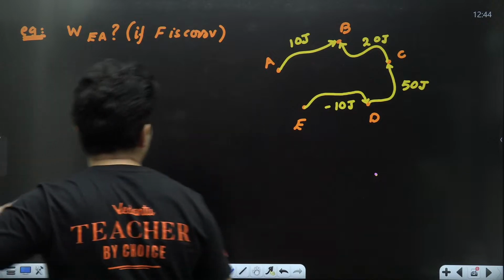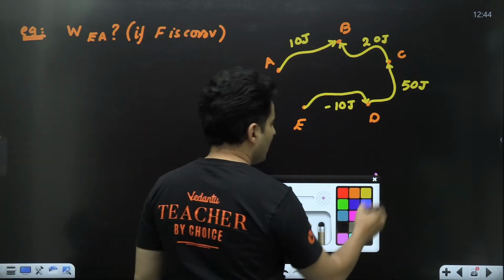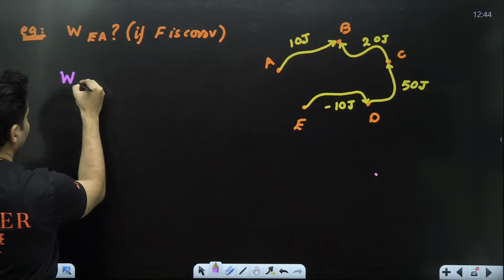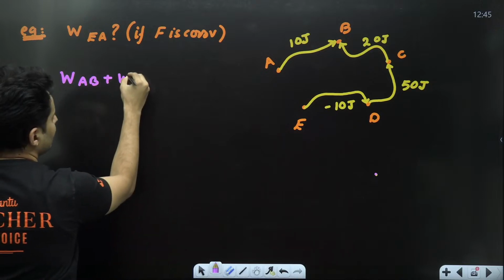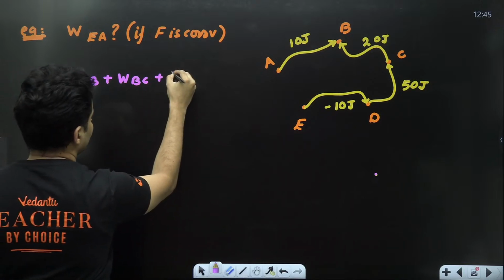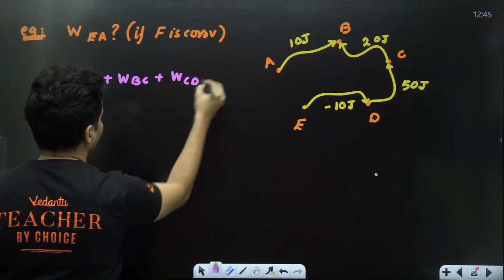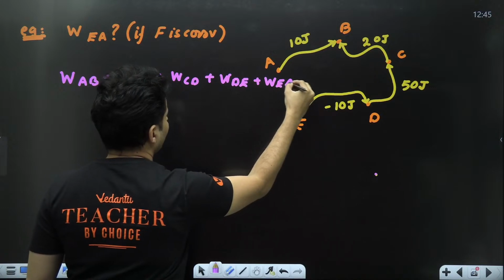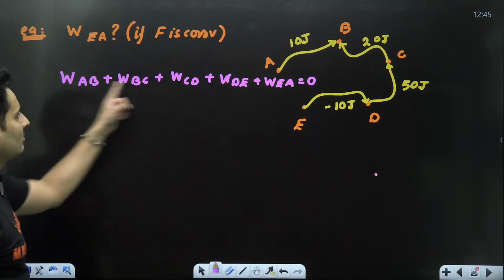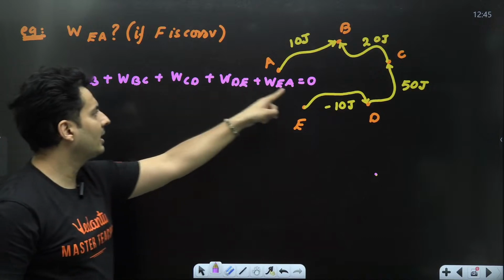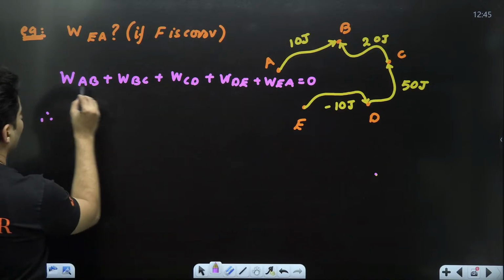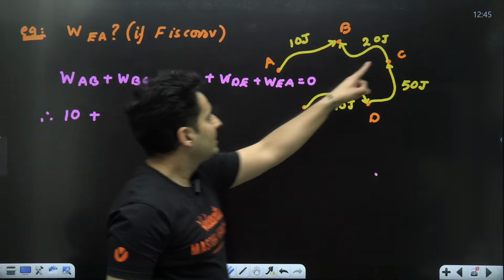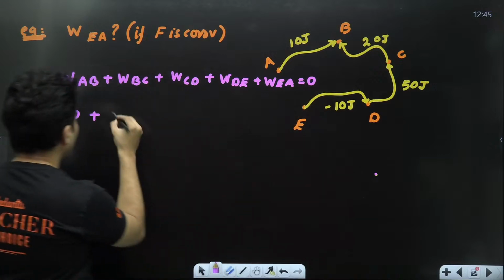All right, let's see how to solve this question. I know the total work done in a closed path should be 0. So work done from A to B plus B to C plus C to D plus D to E plus E to A, the whole thing should be 0 because you have come back to the same point, started here, ended here. What is the work done from A to B? A to B is 10 joules plus C to B is 20, so B to C will be negative 20.